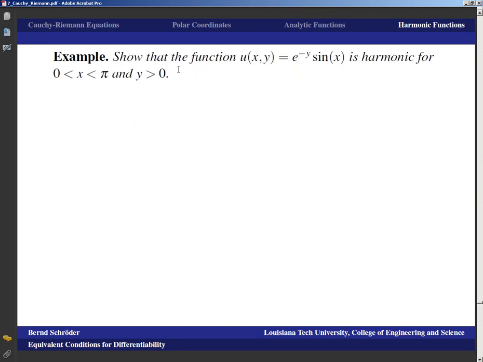Okay, so let's see, what can we do? Just to get used to it, show that the function e to the negative y sine x is harmonic for 0 smaller x smaller pi and y greater than 0. Well, that just gives us an open domain.